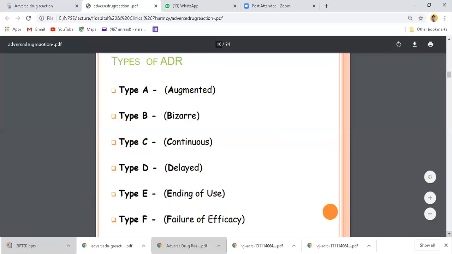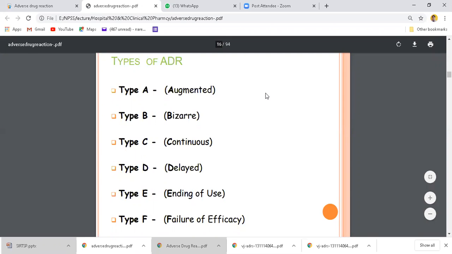Augmented means expected undesirable effect, and type B is unexpected undesirable effect. C is continuous use of a particular medication. D is delayed action of that particular drug in the body.